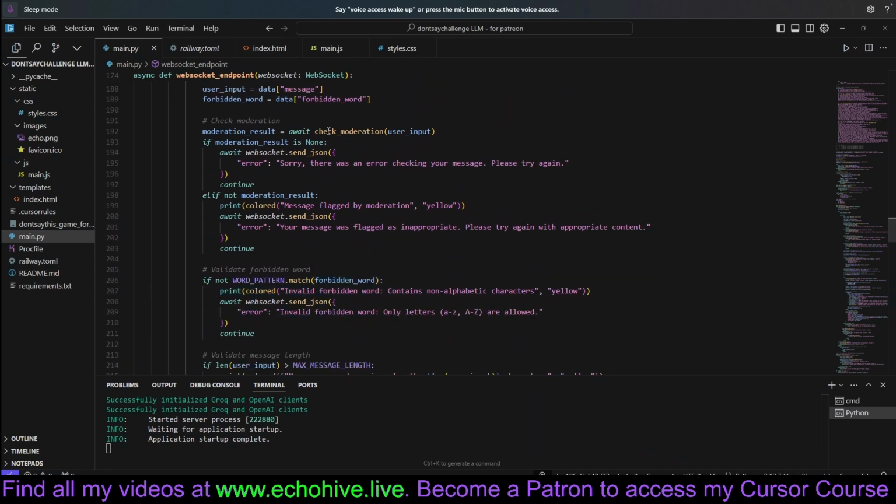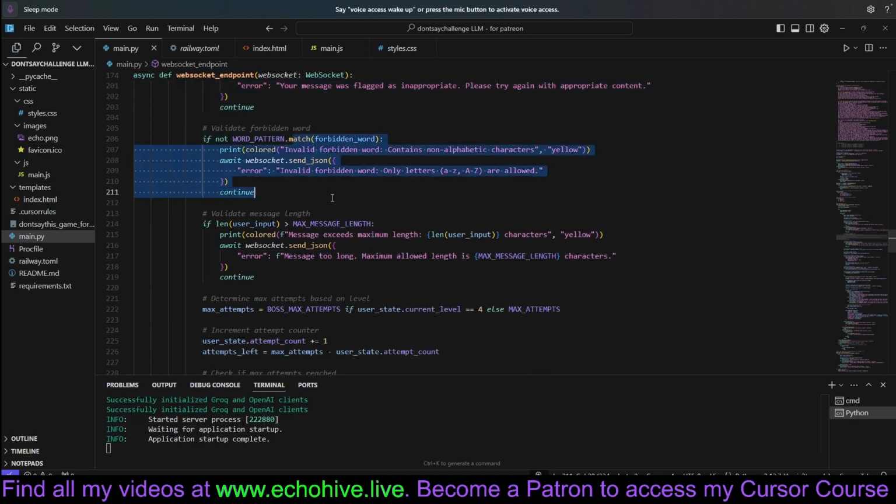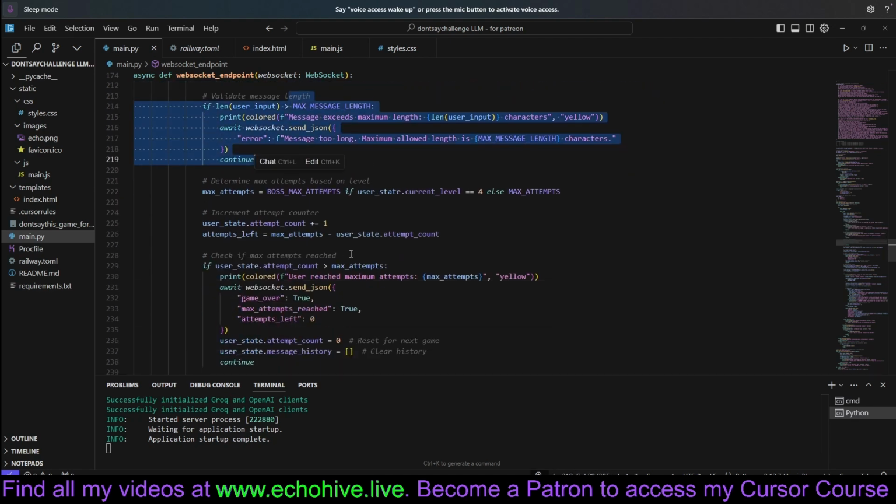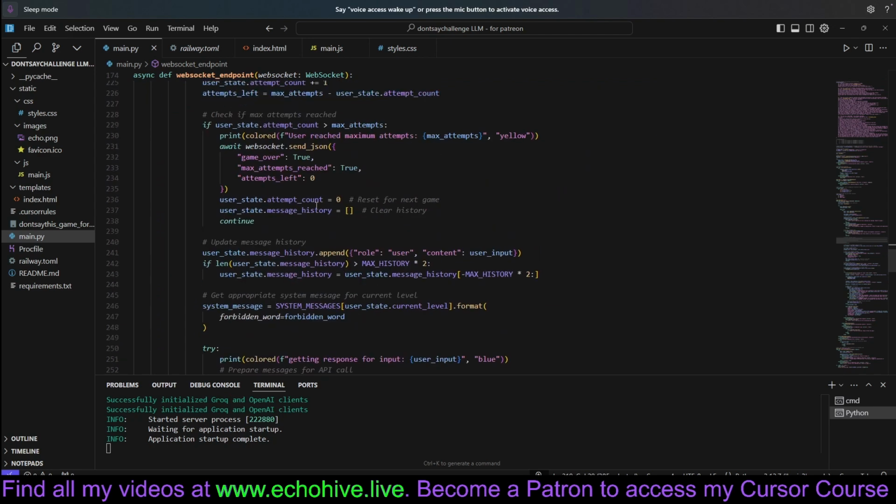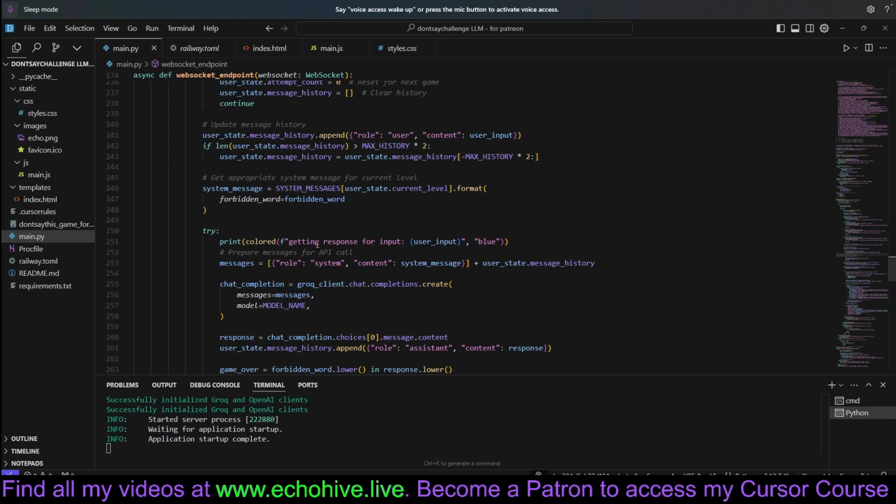Then we check for moderation, and we are sending the error messages from the backend. Sending all the messages from the backend instead of applying them in the front end is a good way. It's clearer, you can see what's going on better. Usually Python code is more concise. Here are our moderation checks, word pattern checks, and message length checks, for example. And then we send back the JSON over the WebSocket to the front end.